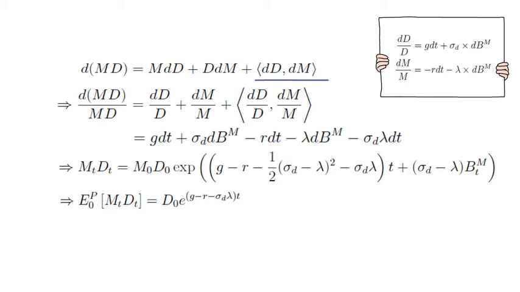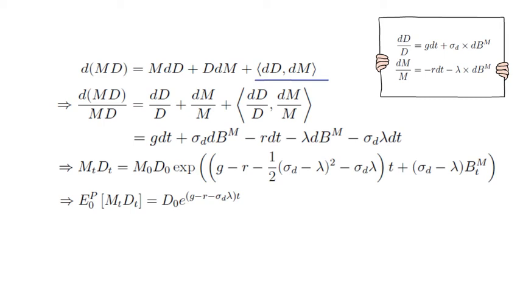So let's do some economics here. You see that the expected present value of a dividend is the dividend in 0 times e to the g times t. That would be the expected growth rate of dividends. Now you discount by the risk-free rate, and you also discount by a risk premium, sigma_D times lambda.